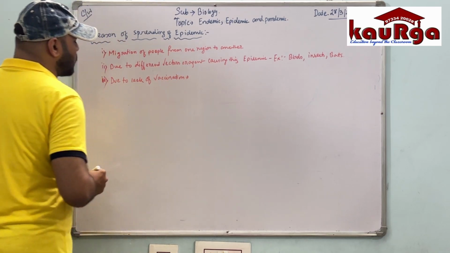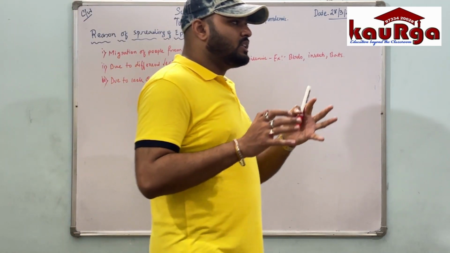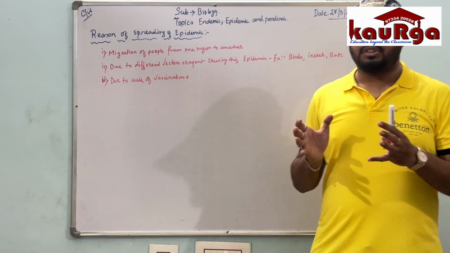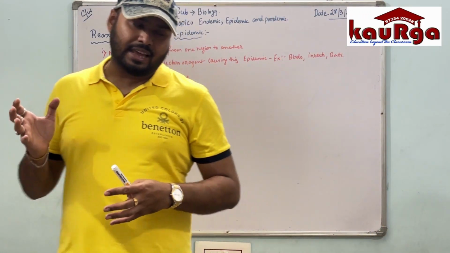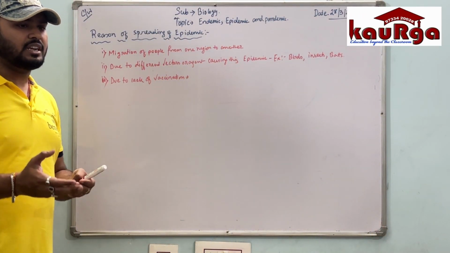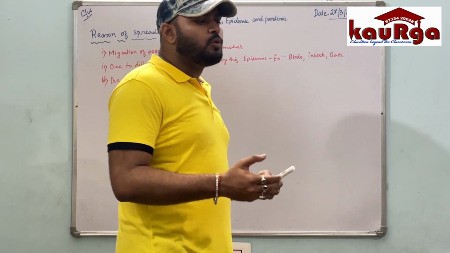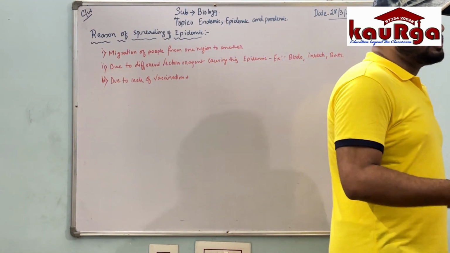How does it occur? Suppose we are given different kinds of vaccination in a very short age of time, and those vaccinations are such as hepatitis, polio, tuberculosis.